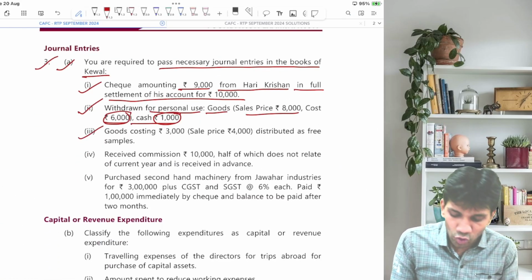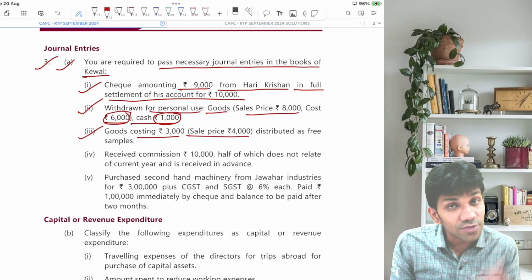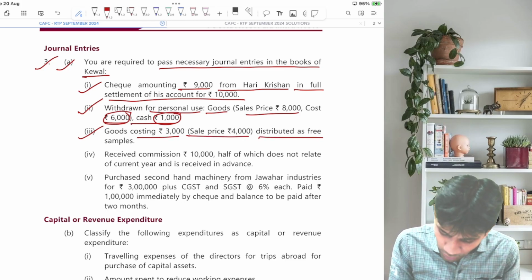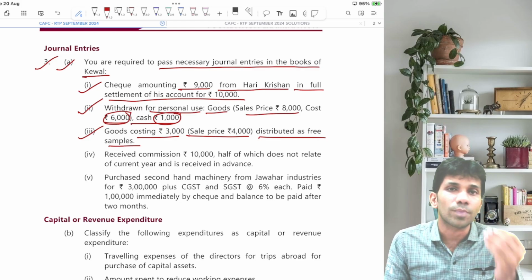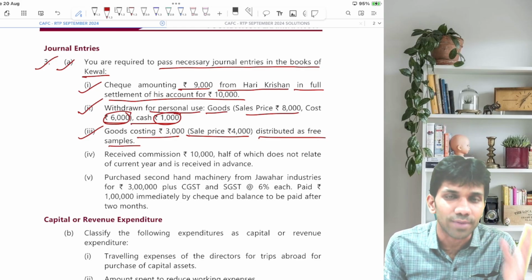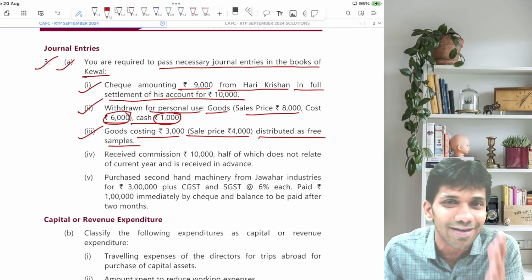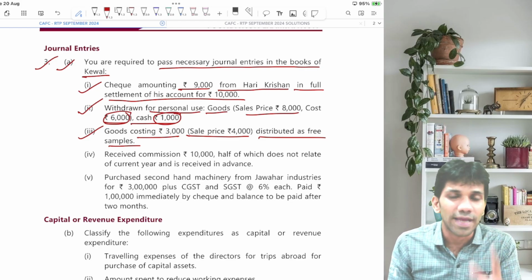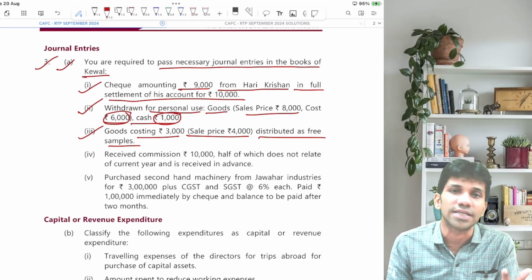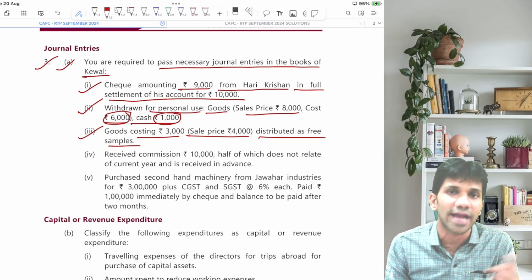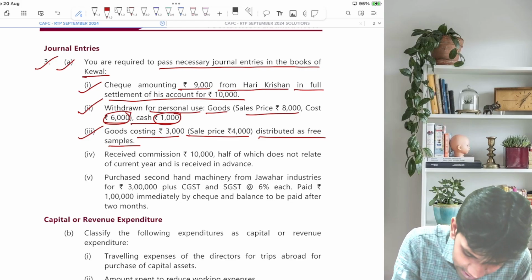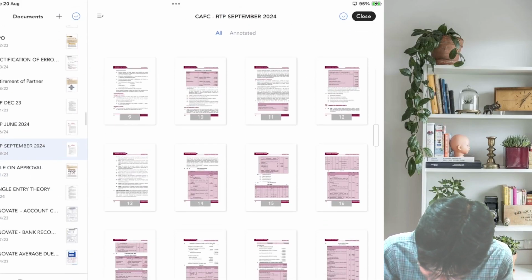Transaction number 3. Goods costing 3,000, sales price 4,000, distributed as free samples. So the proprietor has distributed goods as free samples. Again, goods should always be recorded at cost price. So what should be the entry? Advertisement account debit to purchase, because it is an expense of the business and goods are going out. Let's check this answer which has been given by the institute.